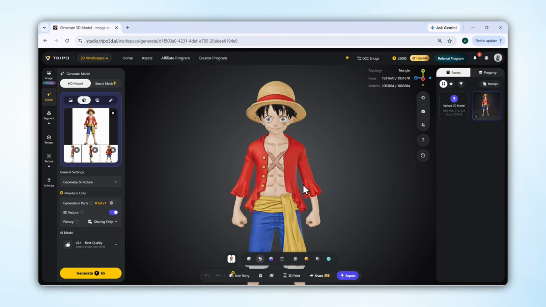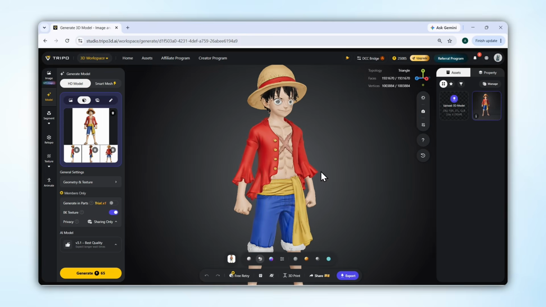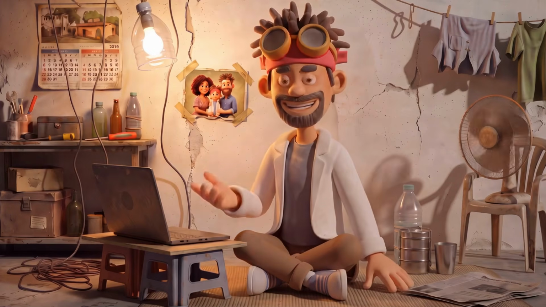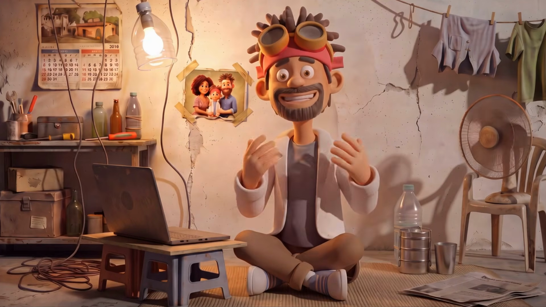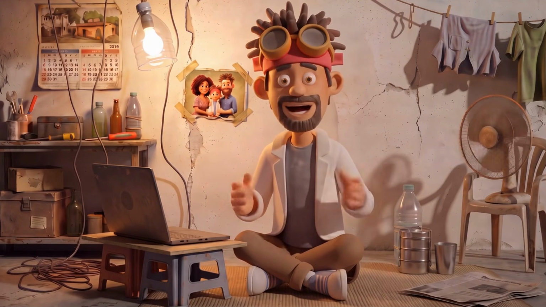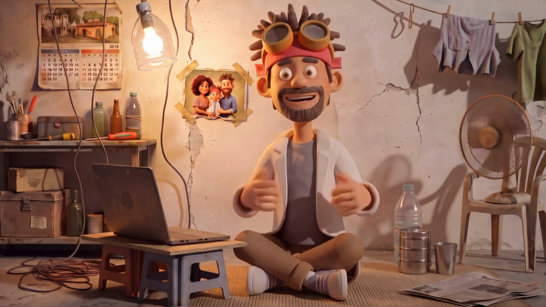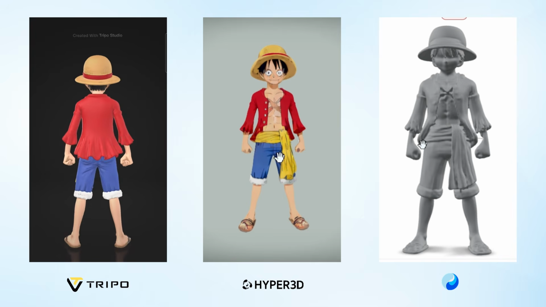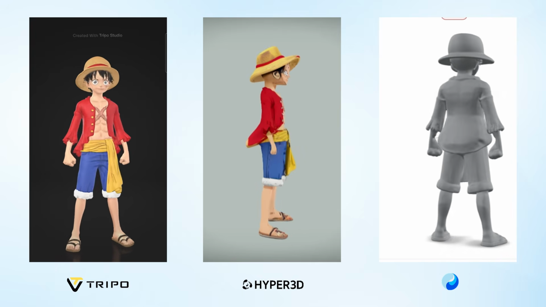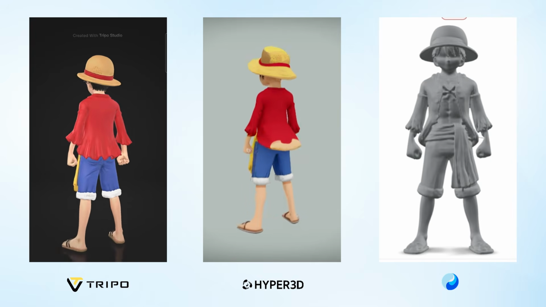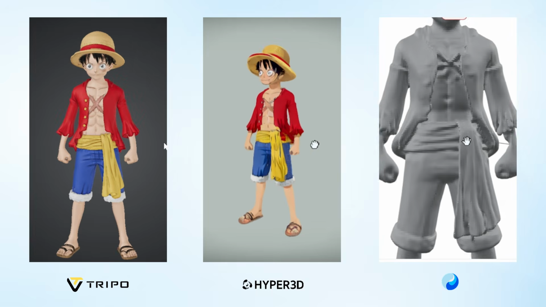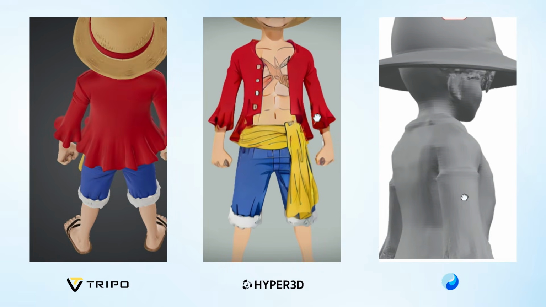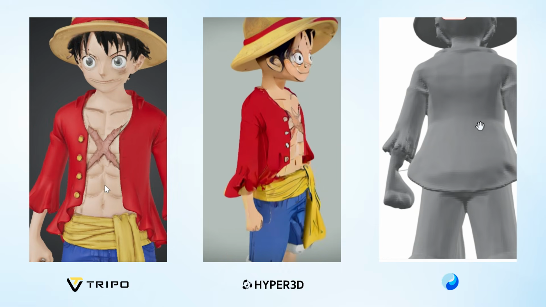And just look at the model. Look at how accurately it converts this normal 2D character into a proper 3D model. But there's one more interesting thing I want to show you here. I used the same image in 2 other trending software tools and generated a 3D model of the same character with both of them. And now you can see the results of all 3 right in front of you. Honestly, I personally found the detailing in Trippo AI to be much better. Even the small details of the character have been generated quite clearly here, whereas personally, I didn't find the details in the other 2 tools to be as impressive.